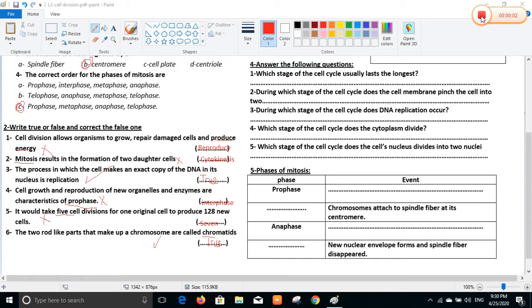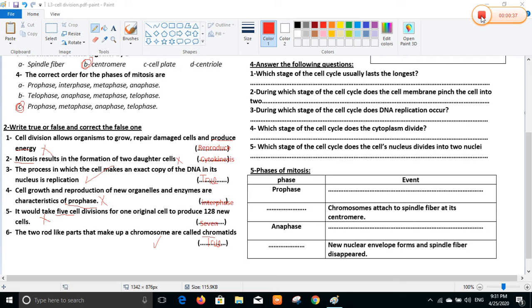Now we will continue solving lesson 3, cell division. Question number 4. Answer the following questions. Which stage of the cell cycle usually lasts the longest? We mentioned before, the cell cycle is a regular sequence the cell undergoes to repair damaged cells or reproduce and make cell division. The first stage, and the longest one, is interphase.